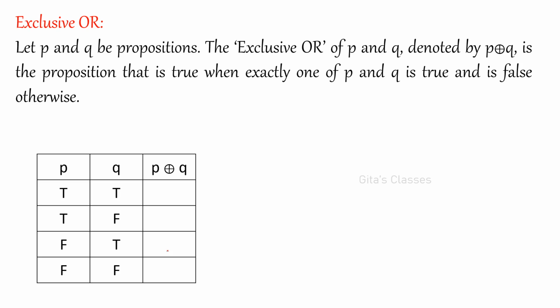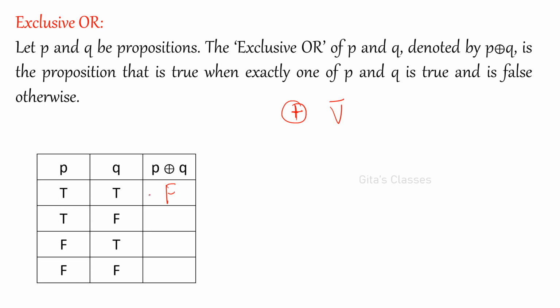P and Q, exclusive or. Exclusive or is sometimes denoted by a plus with a circle, or an or with a bar. This is also called exclusive or. Okay. It is true when exactly one of P and Q is true, and is false otherwise.